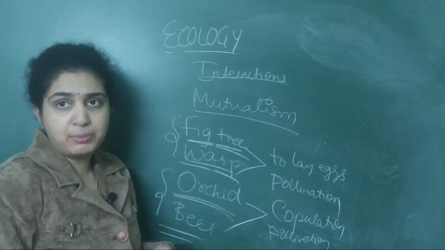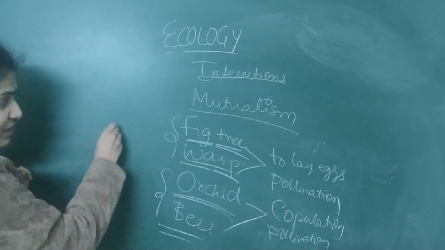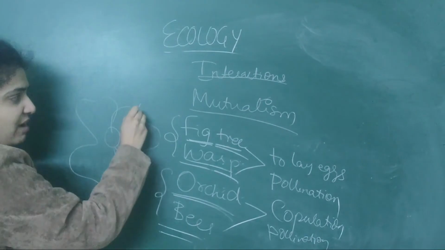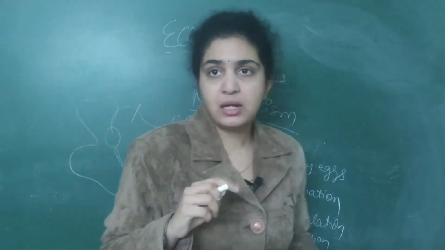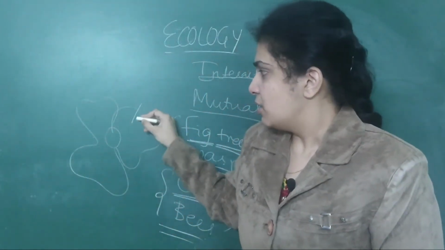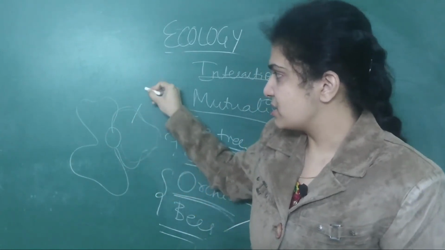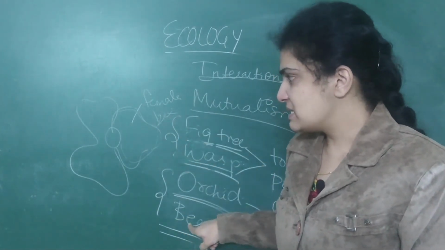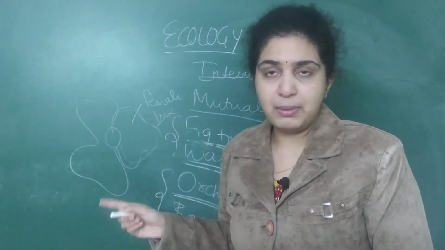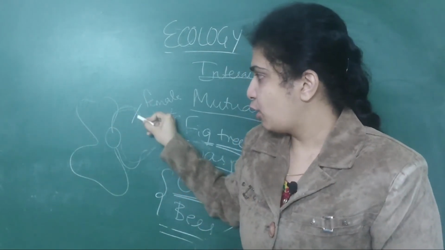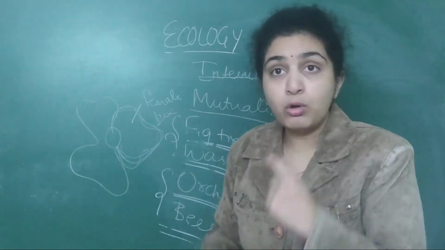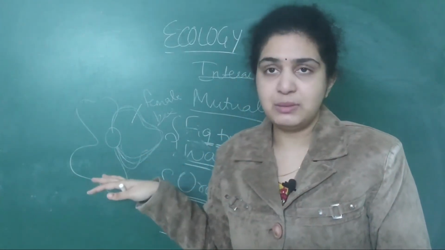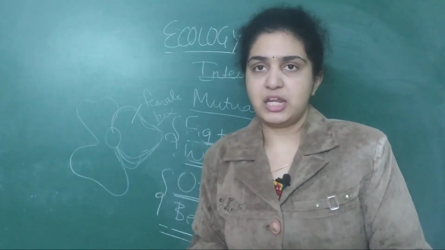How will they help in copulation? This orchid will have a flower. Here is one female flower. One petal of the flower will resemble the female bee. So the male bees, which will help in pollination, will come and copulate with the female bee. Pseudo copulation means false copulation will take place with the female bee, and they will aid in pollination.